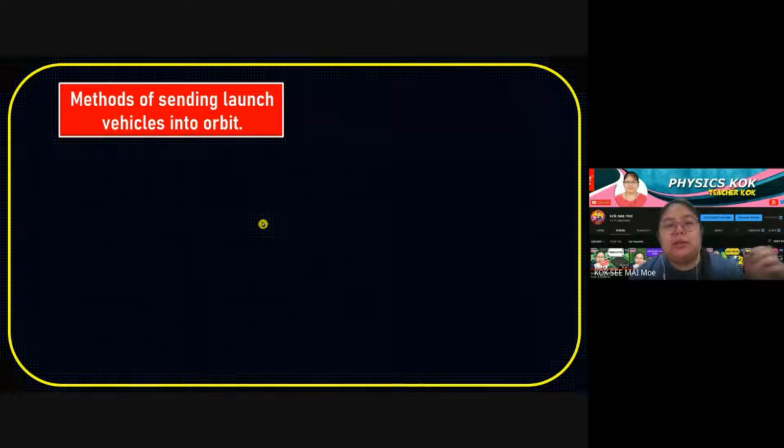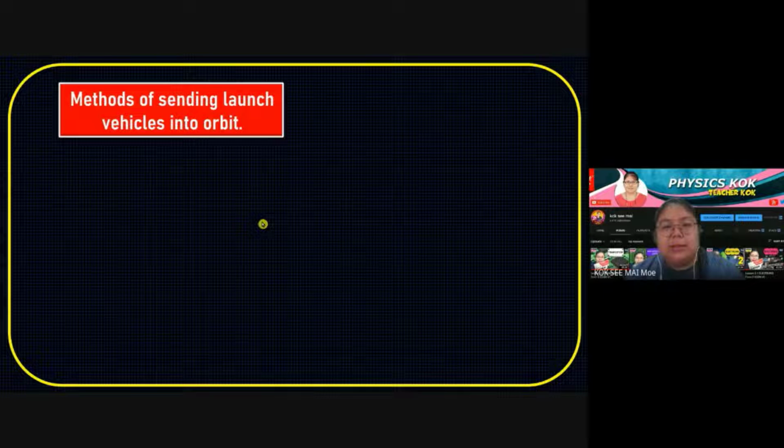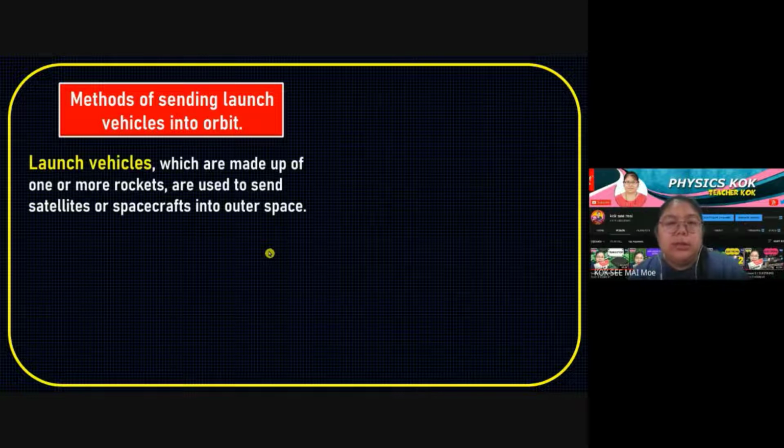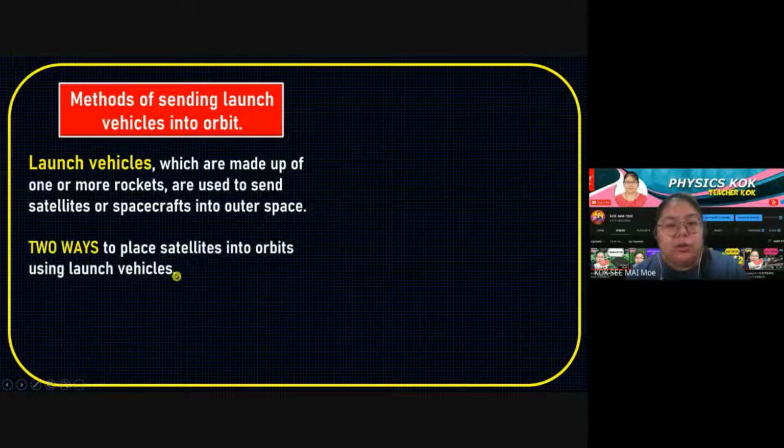Then we see the method of how to send a launch vehicle into orbit. How do you send the satellite to orbit? Launch vehicles, which are made up of one or more rockets, are used to send the satellite, or the spacecraft, into outer space. To send a satellite up to space, you might use the launch vehicle. From here we have two ways of sending a satellite into orbit using the launch vehicle.